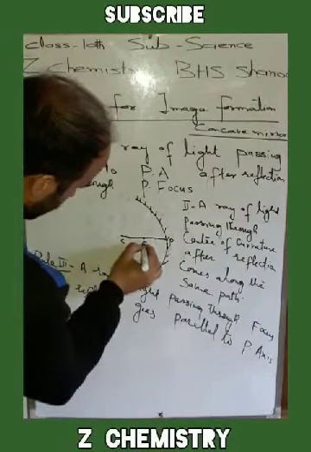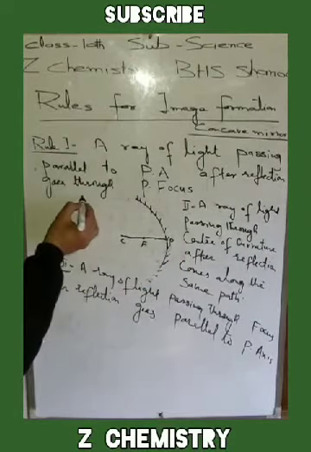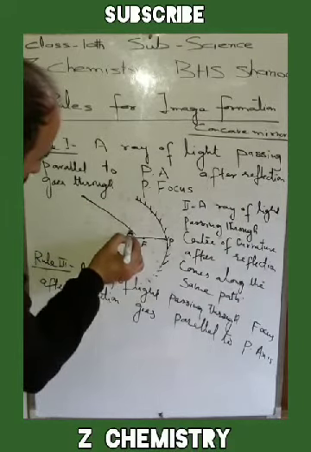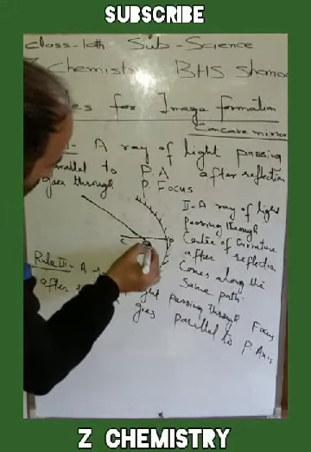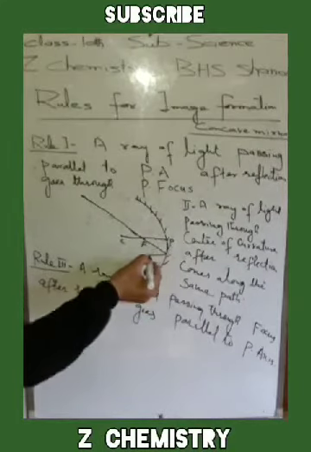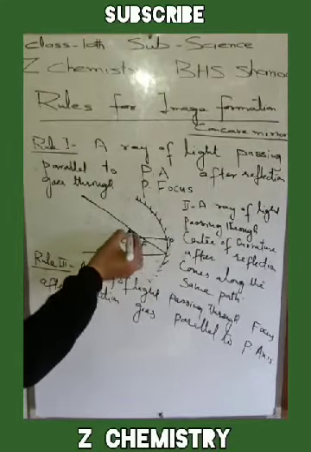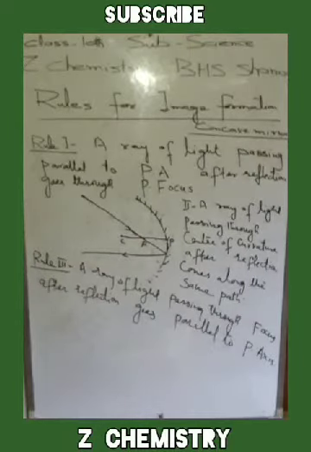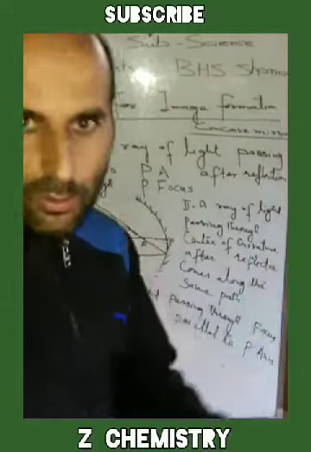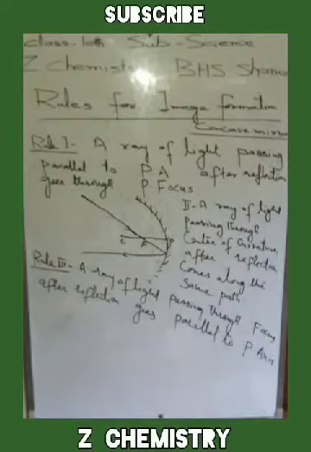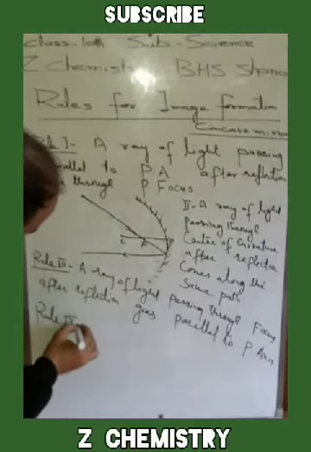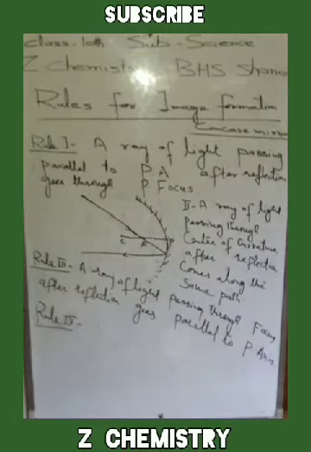This is the focus here. A ray of light coming from an object passes through the focus. After reflection, it will go parallel to the principal axis. It is the third rule. A ray of light passing through the focus or principal focus, after reflection, goes parallel to the principal axis. Now there is another rule, and the last rule for this image formation.